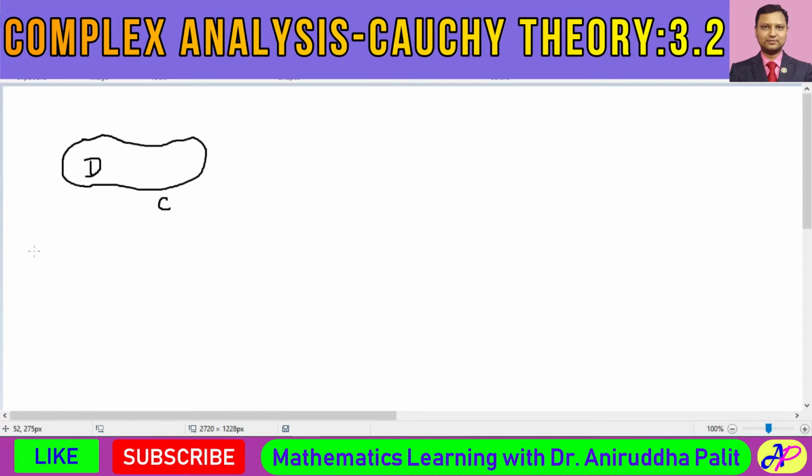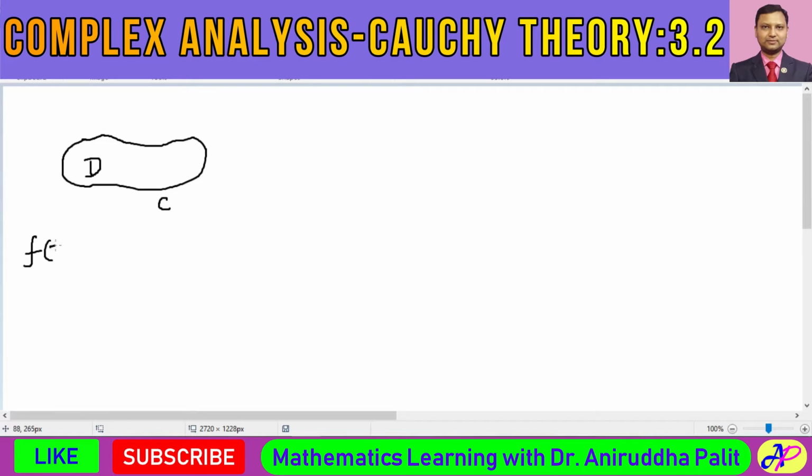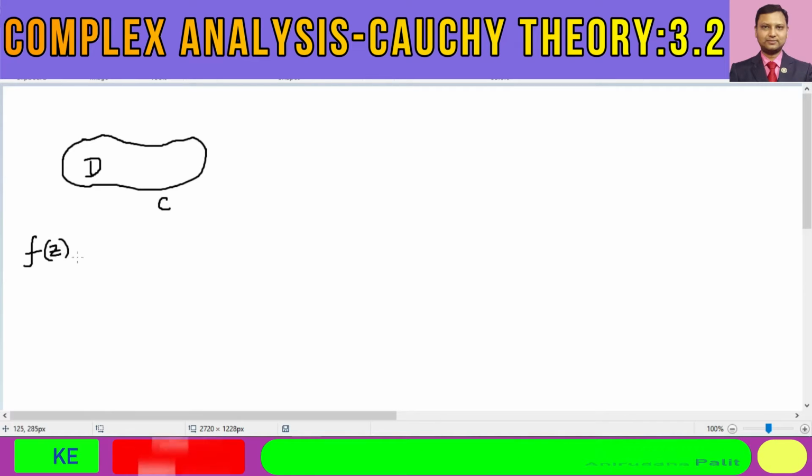And what is the function f of z? It says that f of z, this function, this is a function f.